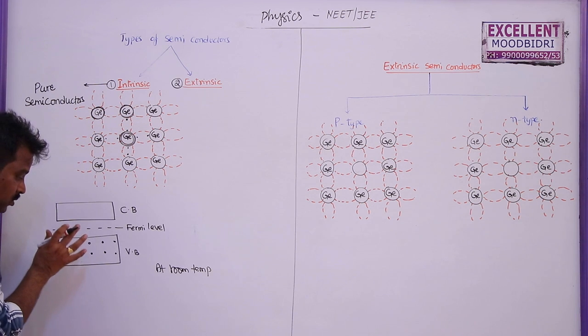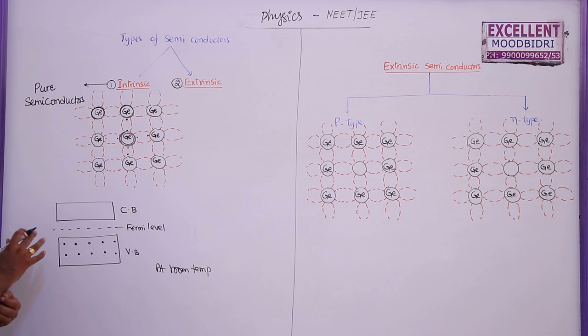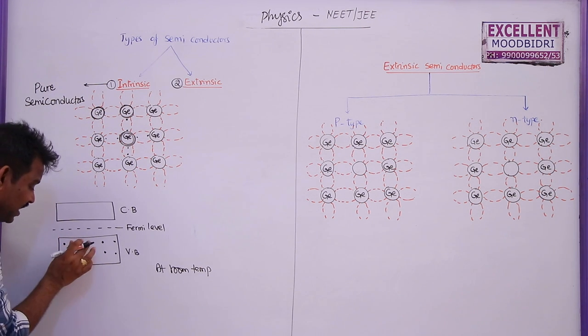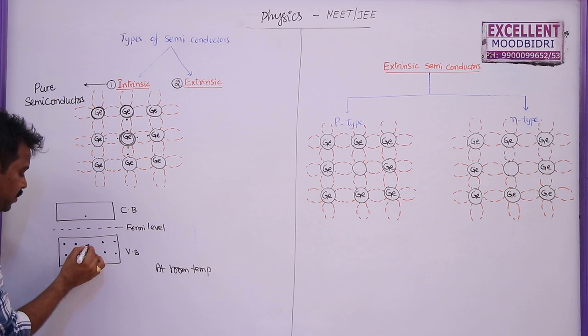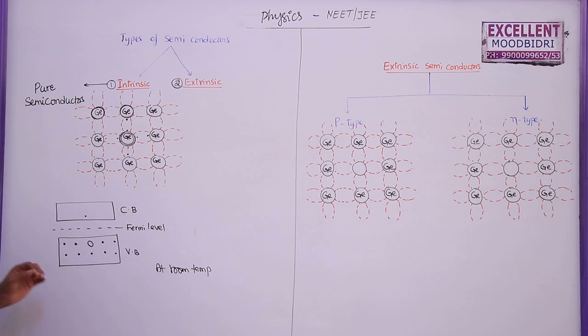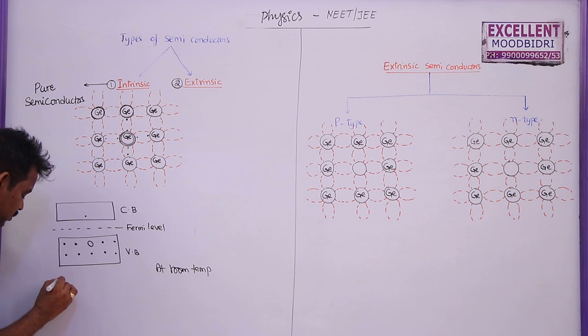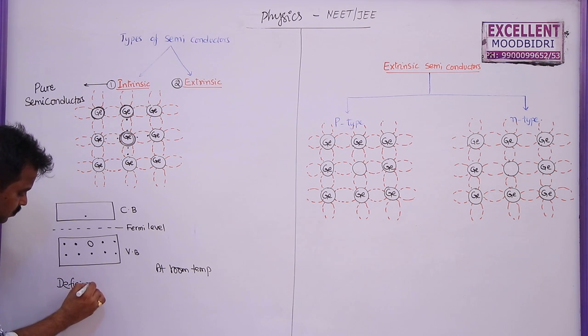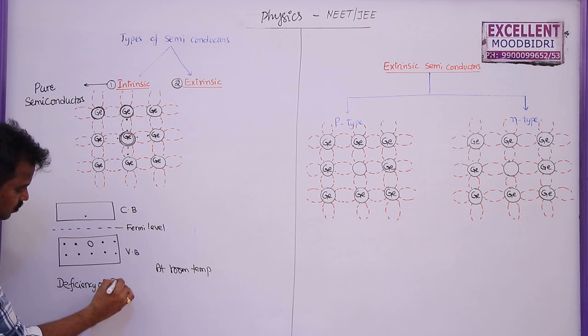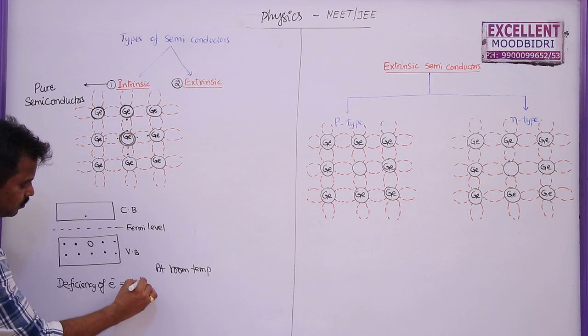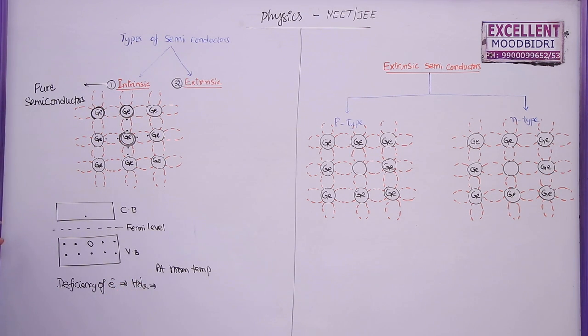Now, if you supply some energy to this externally, then some of the electrons in the valence band jump to the conduction band. Let us say it jumped to the conduction band, so it will form a hole here. That is a deficiency of electron or deficiency of negative charge. So deficiency of electron is called hole, which acts as a positive charge.